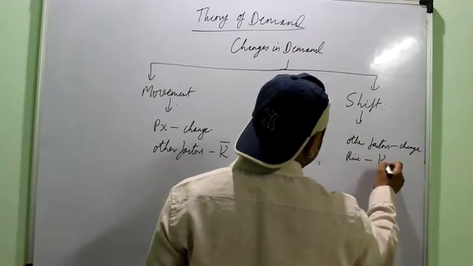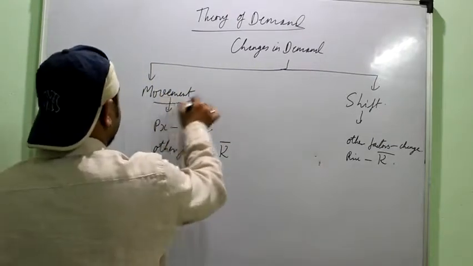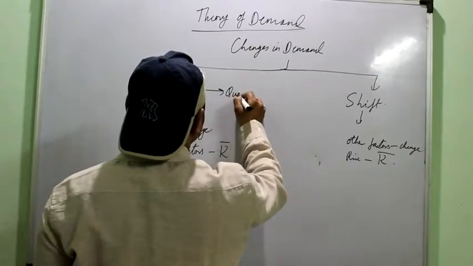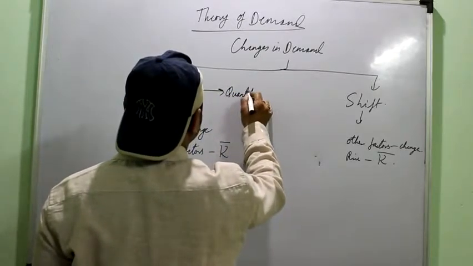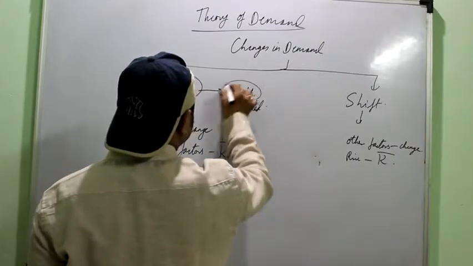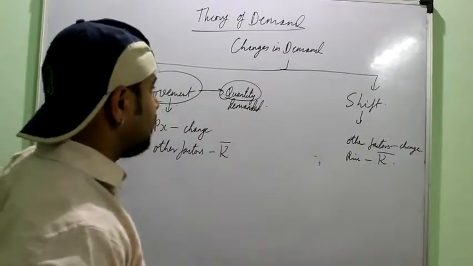While price remains constant, right? Always remember, for representing the movement, we use the words quantity demanded. Whenever the term quantity demanded is associated with demand, it always refers to the movement.